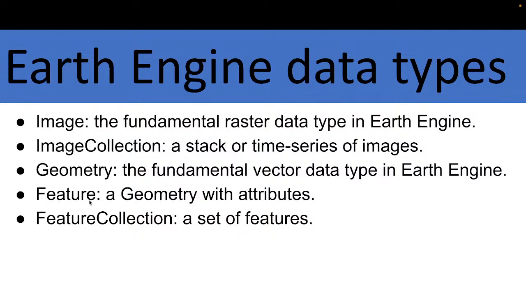Then feature is mainly a geometry with attributes. Suppose I have a point and I have the point's information, for example a Dhaka city point. When geometry is connected with attributes or information, then it is called a feature.